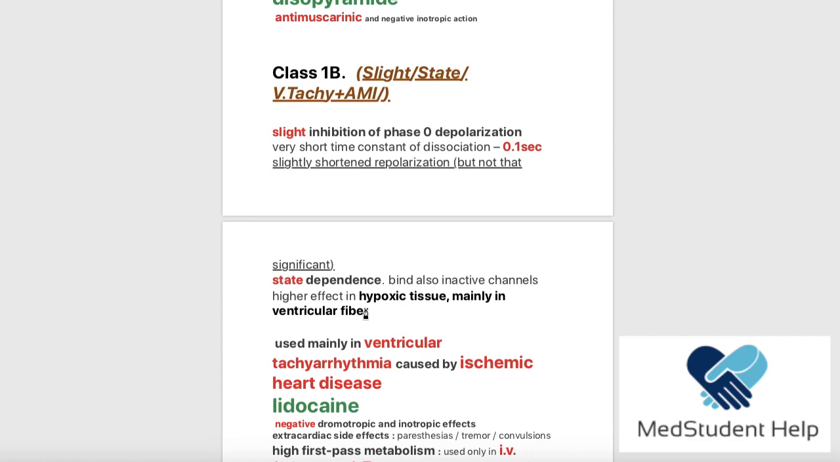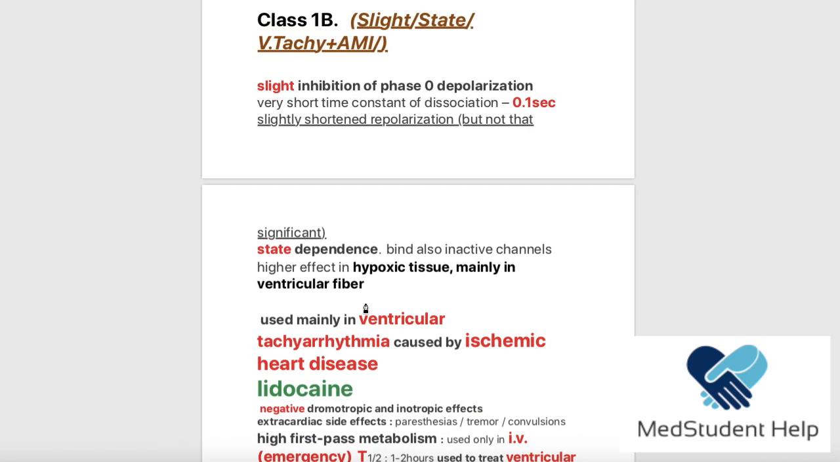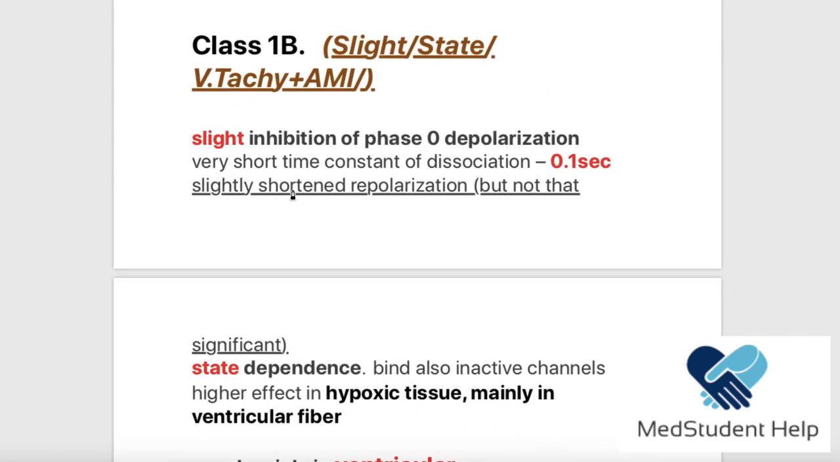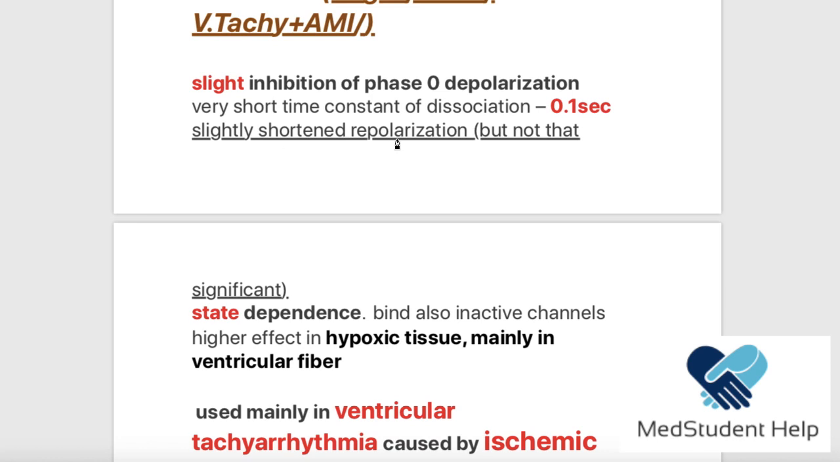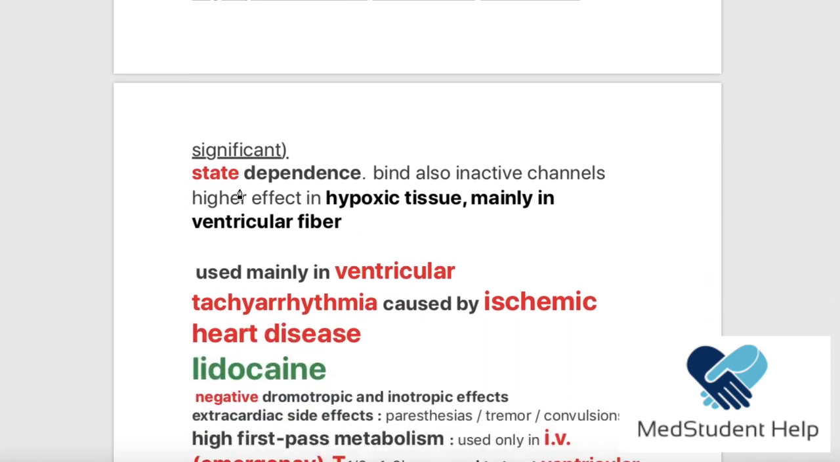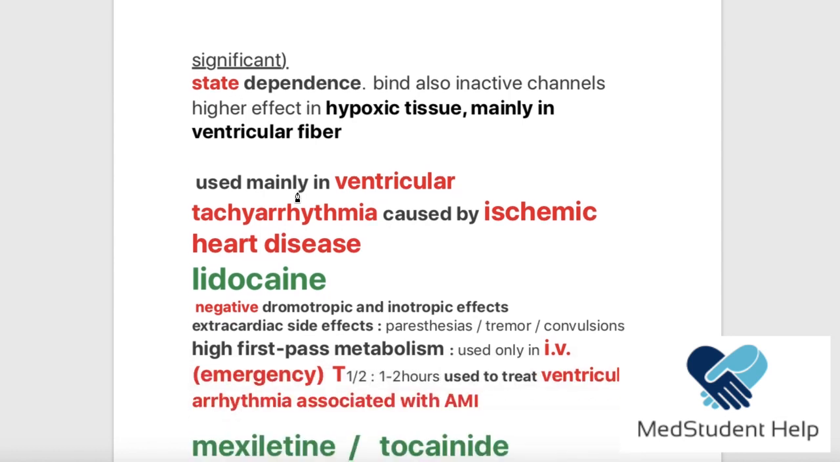Okay, now let's start with the class 1B. In class 1B, it has a slight inhibition, as I already mentioned, and we said that it is slight because it only blocks for 0.1 second. Now, additionally, it slightly shortens the repolarization. This is not important, you don't have to know it, okay? Now, the most important thing I think in this class is that they have a state-dependent action.